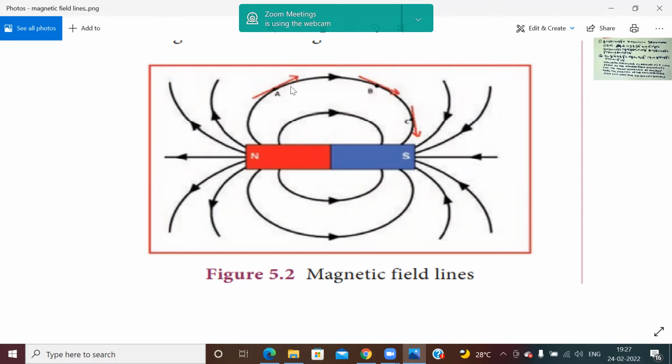The tangent to the curve at any point gives the direction of the magnetic field. So this is the tangent. A is the tangent, B is the tangent, C is the tangent. This all shows the direction of the magnetic field. It starts at the north pole and ends at the south pole. Okay, we're able to understand this.